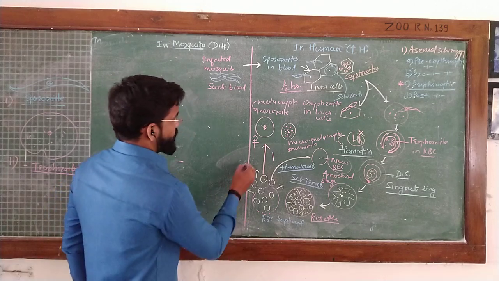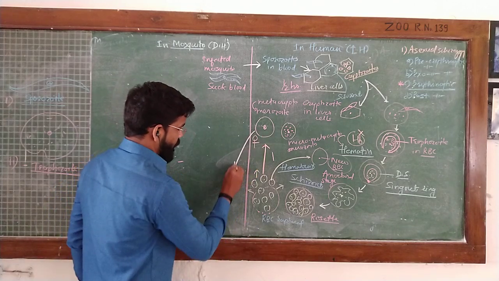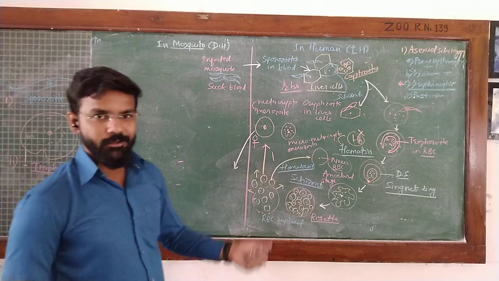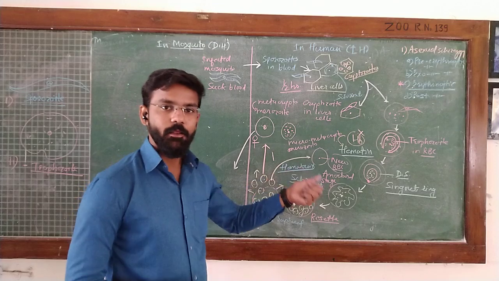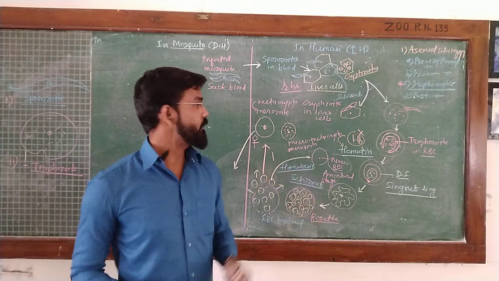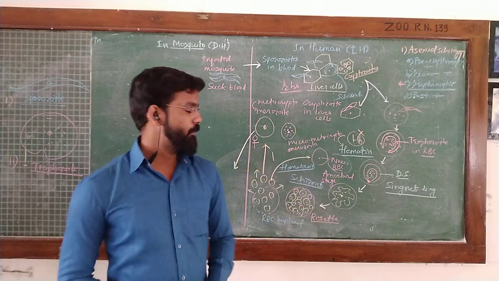Now what happens after the second biting of a mosquito on such an infected human? Now the human is infected with Plasmodium vivax.